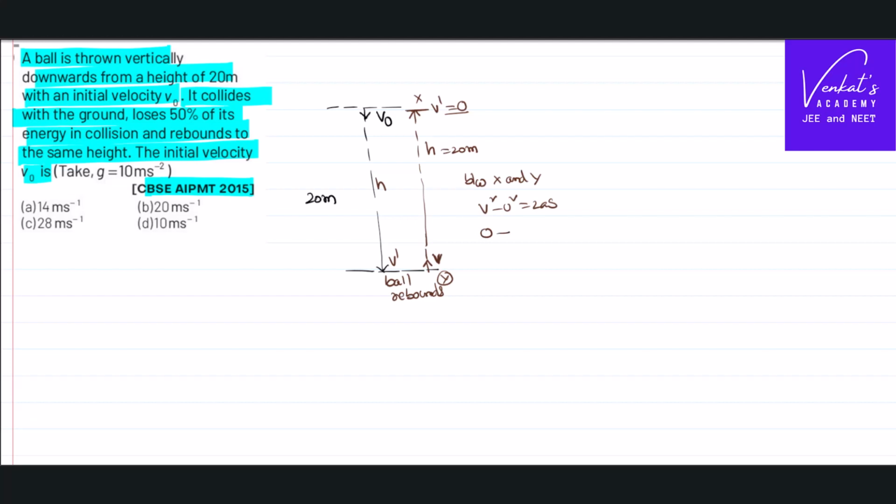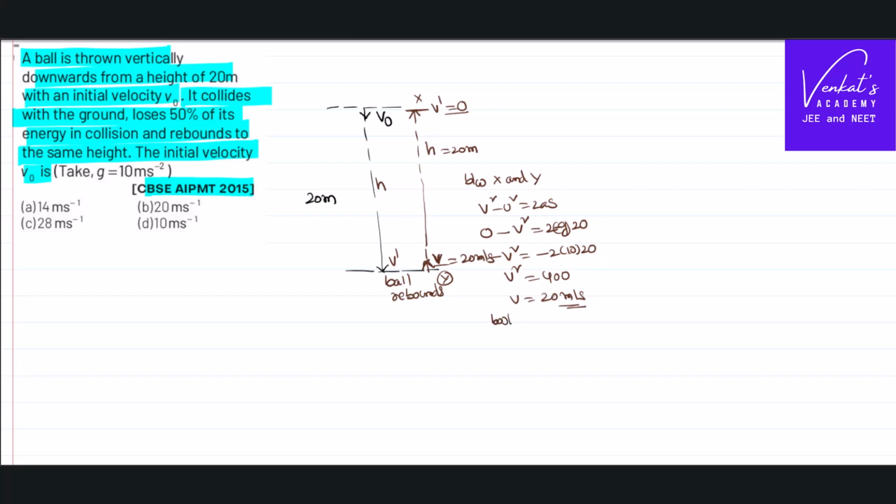Here v means final velocity, which is 0, so minus u square equals 2as, with a equal to minus g. h is 20 meters. So minus v square equals minus 2 into 10 into 20. v square equals 400, v equals 20 meter per second.